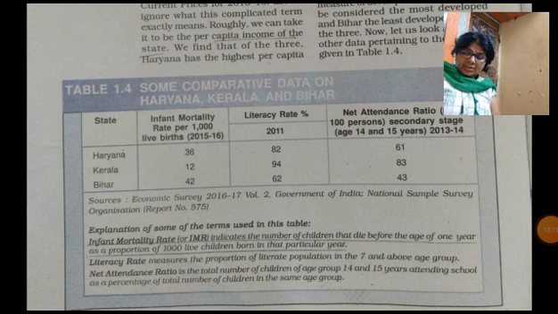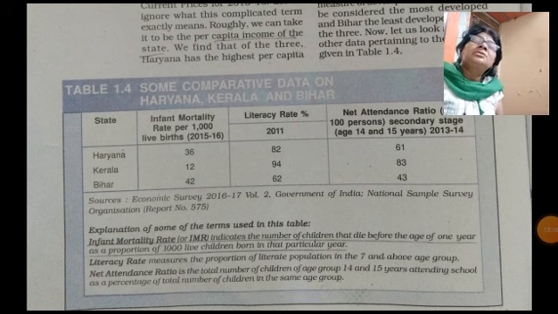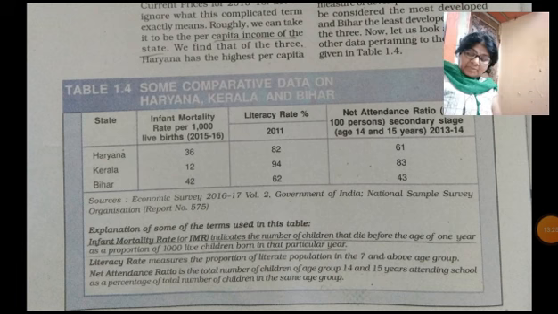And here Haryana's infant mortality rate is 36 and Kerala's is less, that is 12. Though Kerala's per capita income is less compared to Haryana, the infant mortality rate is less. Means though the average income of Kerala is less compared to Haryana, their health facilities are good and they give priority.